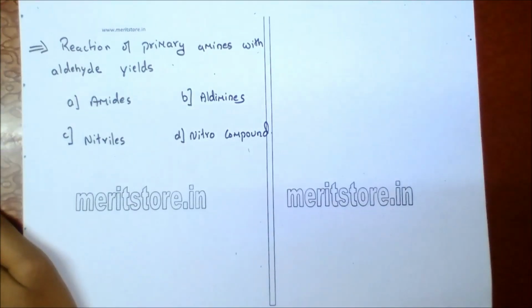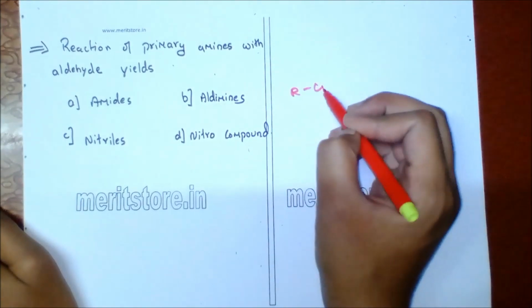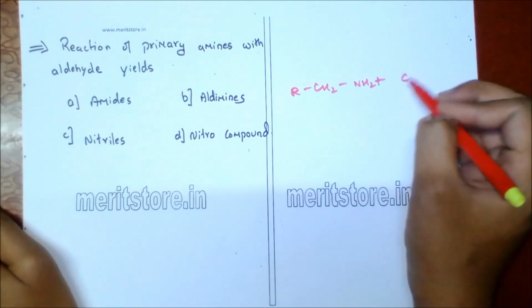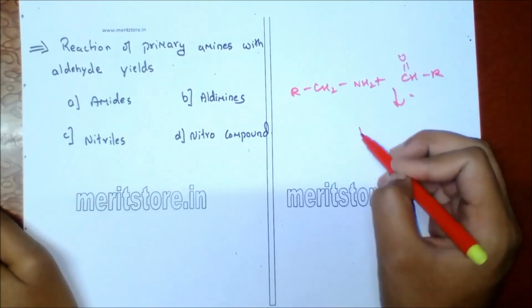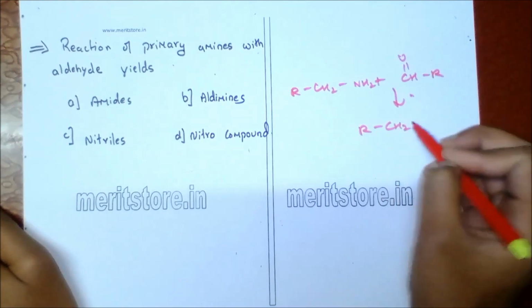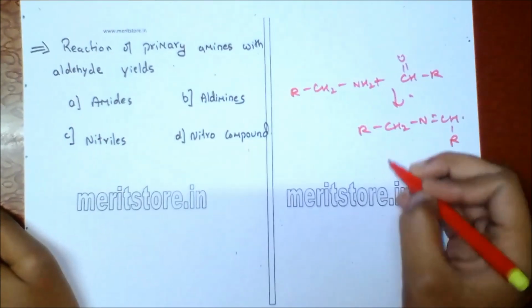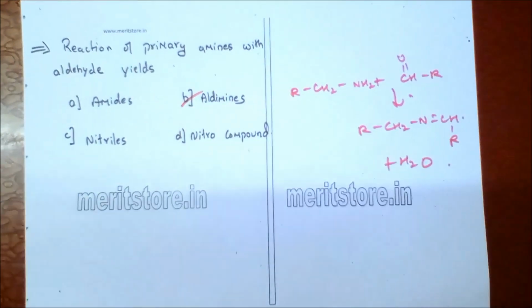Reaction of primary amine with aldehyde yields A amide, B aldimine, C nitrile, D nitro compound. So primary amine reacts with aldehyde and gives an aldimine. The structure is RCH2N double bond CHR plus water. So option B is the correct answer.